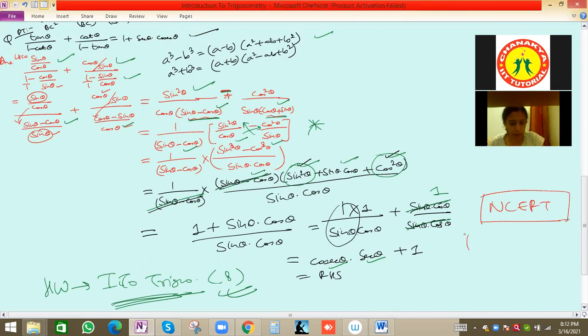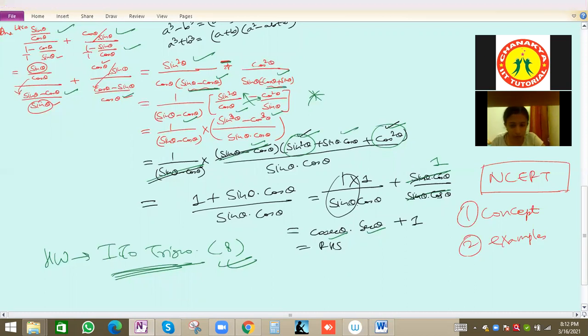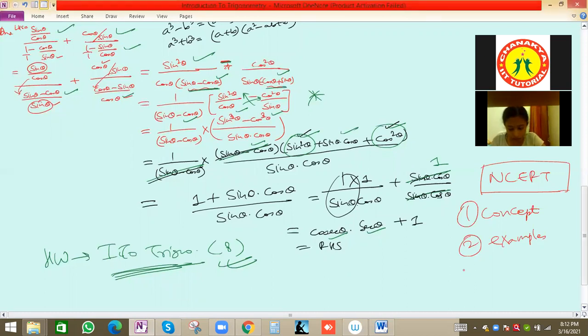So first, understand the concept part, what is going on. Basically we brush up the basic concept, for other chapters also. Today we had this concept of introduction to trigonometry. Second, first solve the examples of NCERT, not exercise questions. Normally you can directly see the solution, then close the book and try to solve by your own. Third comes the exercise questions.